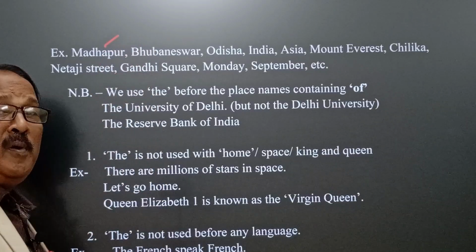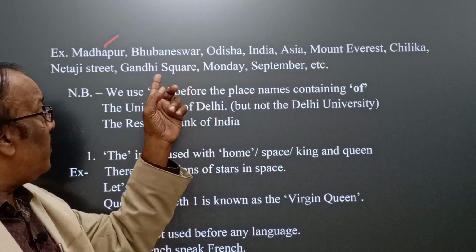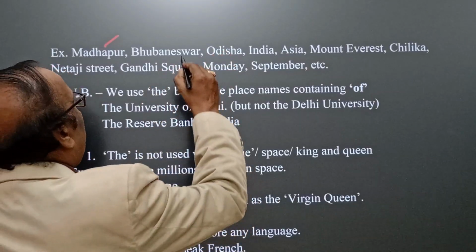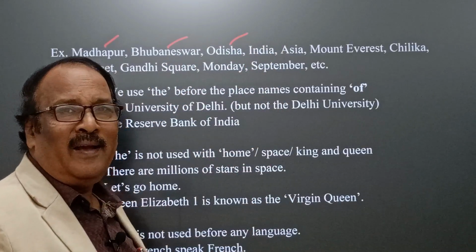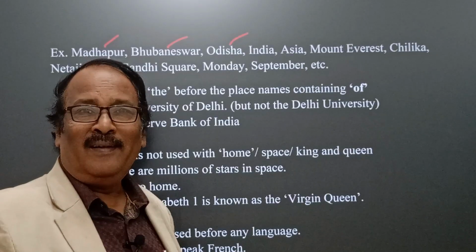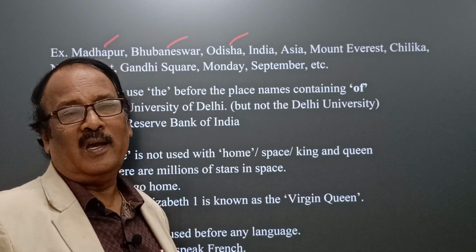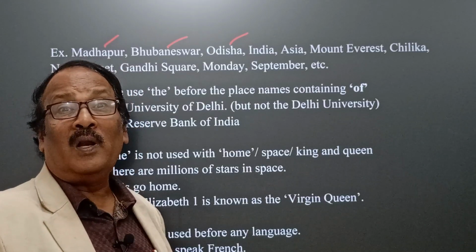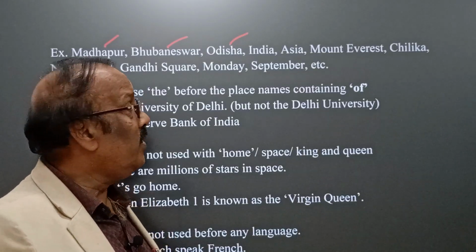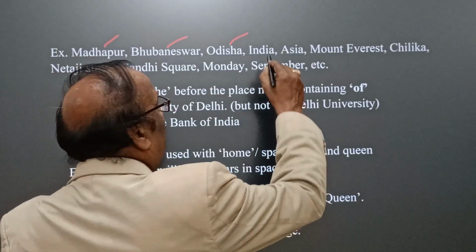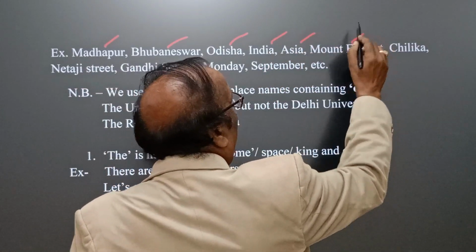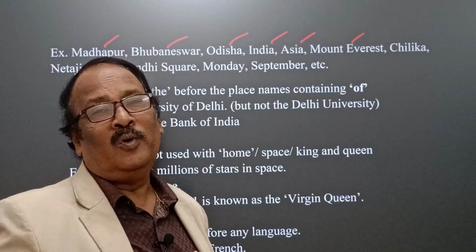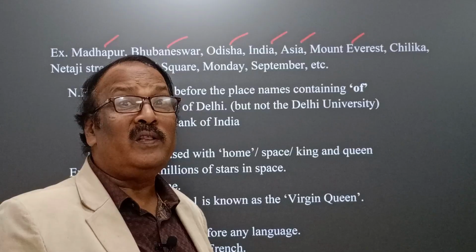Madhapur, the name of a village. Yes, Bhubaneswar. Bhubaneswar is the headquarters of Odisha. Yes, Odisha, you see, Bhubaneswar, Odisha, India. India is my motherland. Yes, India, not "the India". And next comes Asia. Asia is the largest continent on the earth. Yes, you see, here we find India, Asia, Mount Everest. It is not very easy to climb Mount Everest, not "the Mount Everest".